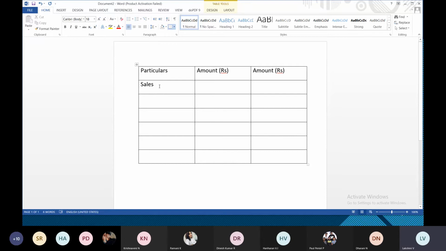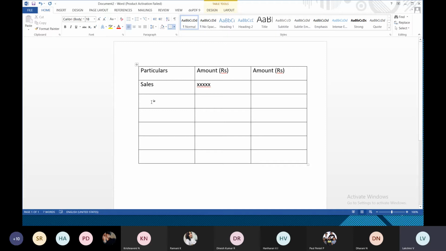Certain questions, number of units they will give, 10,000 units. Selling price per unit 5 rupees, like that they might give. Okay, so what you have to do, 10,000 units into 5 rupees per unit, so 10,000 into 5, 50,000 you have to mention in the amount column. Okay, it depends upon the question. So sales amount will be entered here.